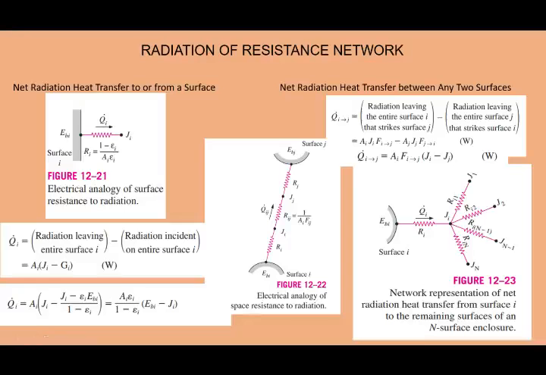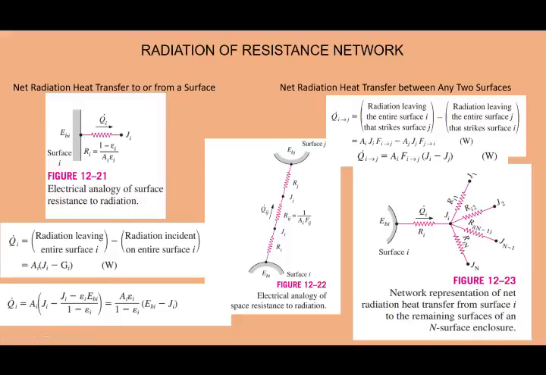We continue to the radiation resistance network. Why is it called a resistance network? This is because the concept of Ohm's law, the electrical formula, is applied to understand the radiation concept.